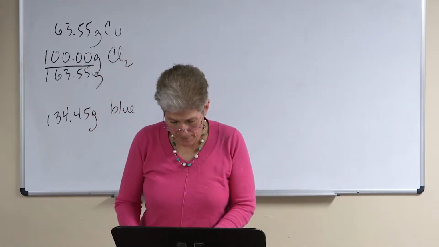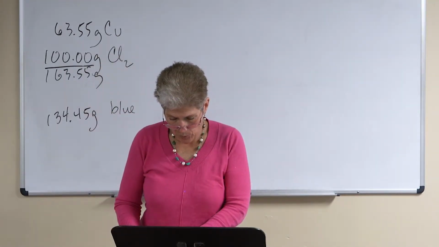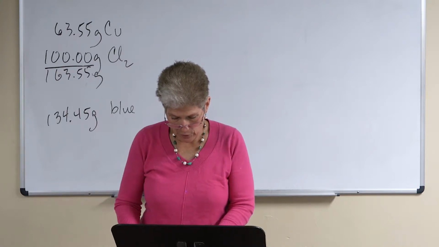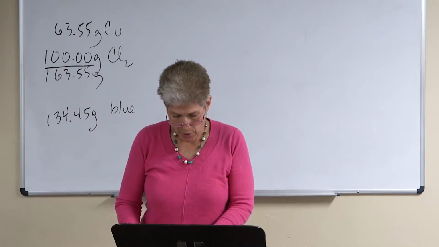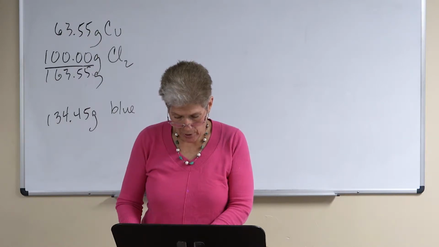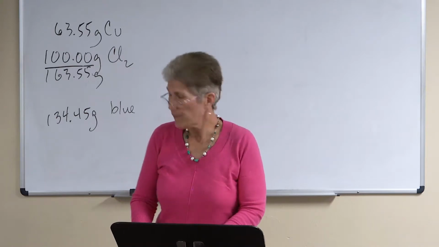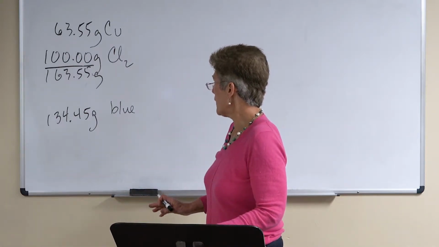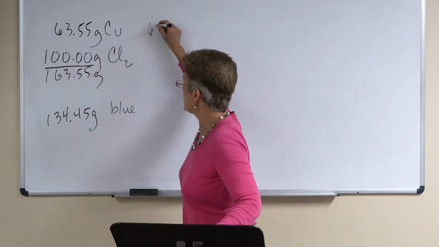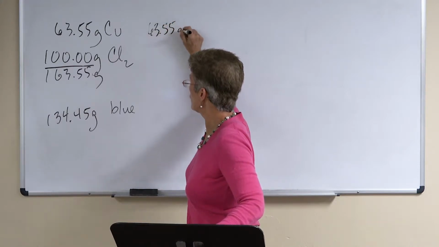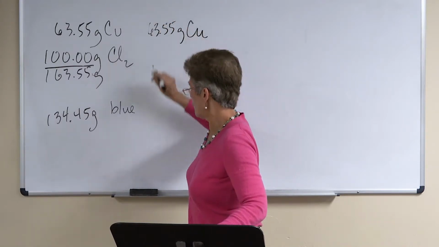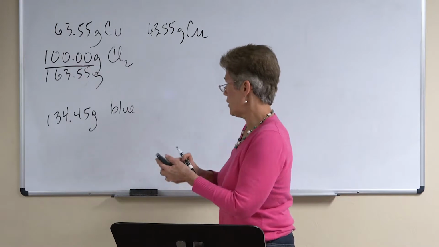B, another chemist combines 100 grams of copper with 111.57 grams of chlorine to make a solid. There are no leftovers. Is this the same compound as the light blue powder made in A? Okay, this was 63.55 grams of copper to 70.9 grams of chlorine.